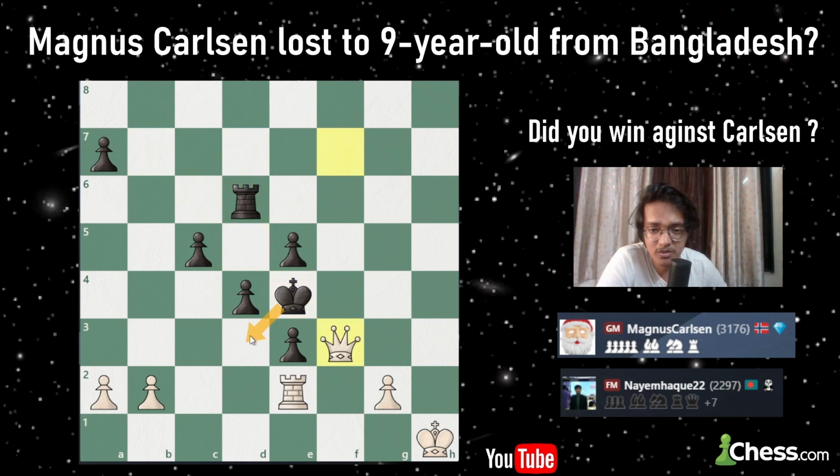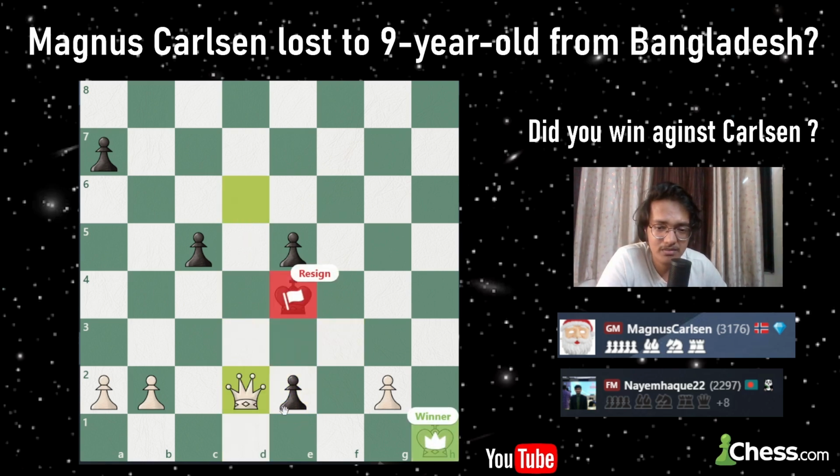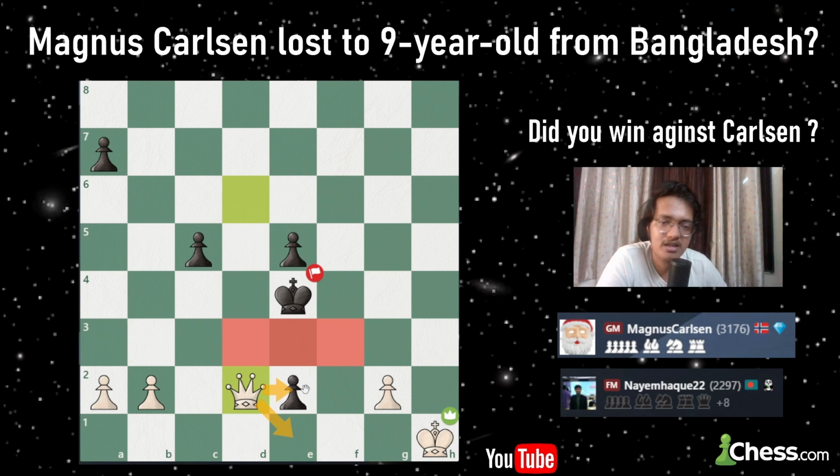See, Magnus is trying to bring his king over here, trying to promote these pawns, but just this simple tactic, saying, "Brother, you can't take with the king now, you have to take with this." And then after this take, this is a check, and your rook is hanging. So after this check, this rook was hanging. And now Magnus tried a last thing to promote his pawn, but he just avoids it, and now his king cannot enter here, and this pawn is going to be taken, and afterwards he's going to lose. So he resigns over here.